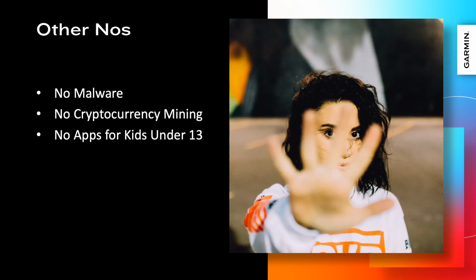Other things we will reject. We do not allow any apps that introduce or exploit security vulnerabilities. You are responsible for screening your apps for malicious software prior to submitting. We prohibit apps from using Garmin devices to mine for cryptocurrency. We prohibit apps that are designed to be used by children under the age of 13.